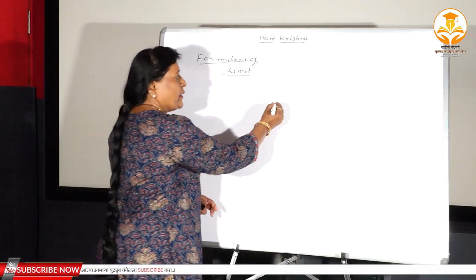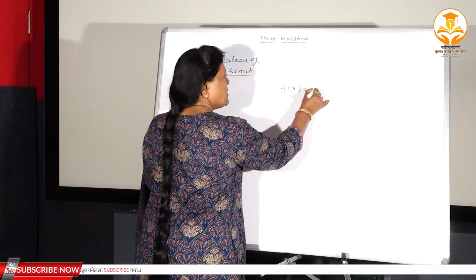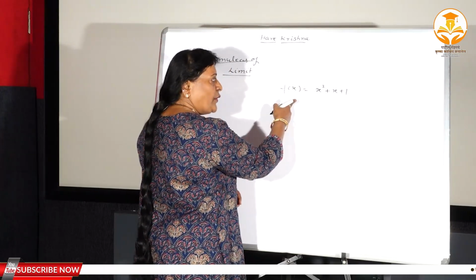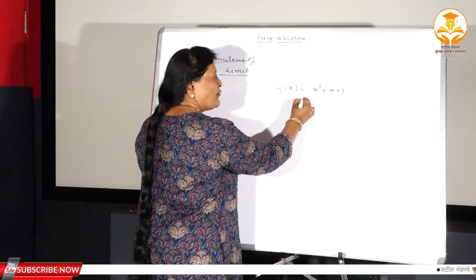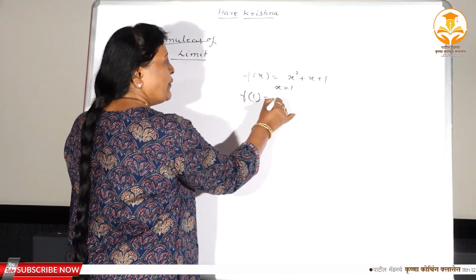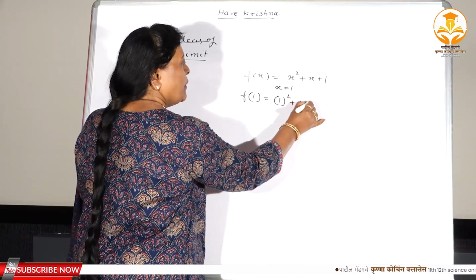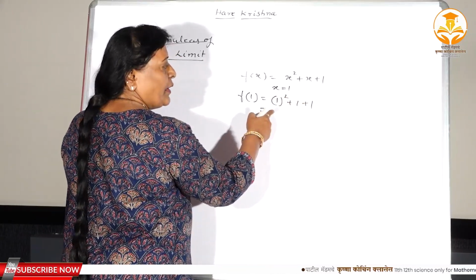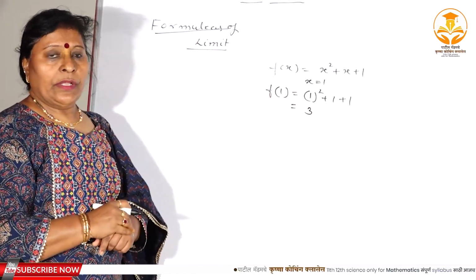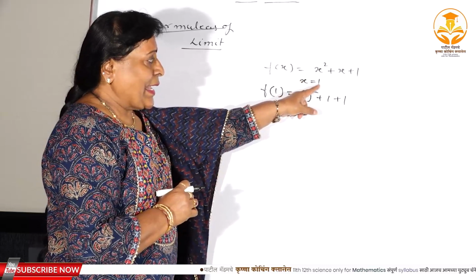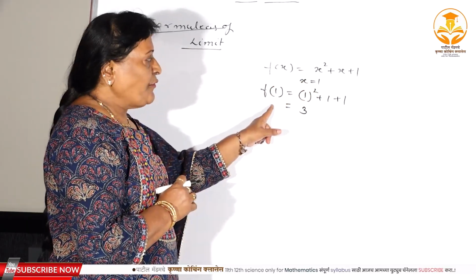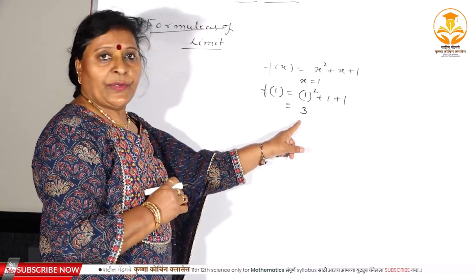See, suppose I take the function f of x is equal to x square plus x plus 1, isn't it? And whenever we have to find out the value of the function for x is equal to 1, how will you find it? F of 1 is equal to 1 square plus 1 plus 1. 1 square means 1, 1 plus 1 plus 1, this is 3. This is the value of the function, because you know x exactly. Whenever x is exactly equal to 1, you can find the value of the function, and that is f of 1 is equal to 3.